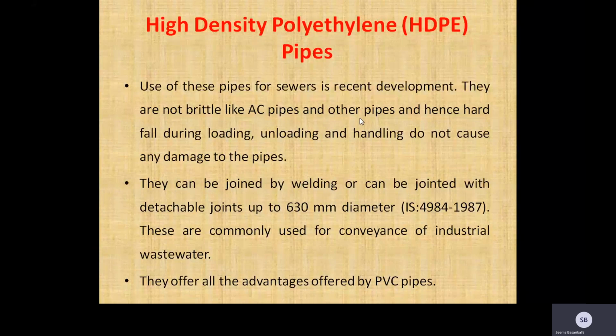HDPE pipe does not corrode in the environment and will maintain its flow capabilities over time, unlike ferrous piping systems which develop internal resistance to fluid flowing through it. So this is regarding high density polyethylene pipes.